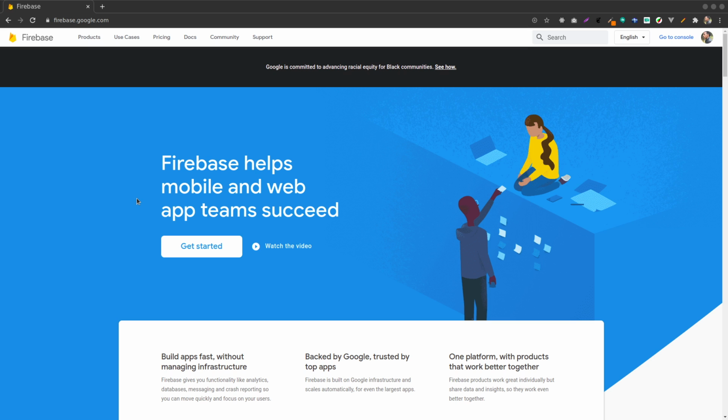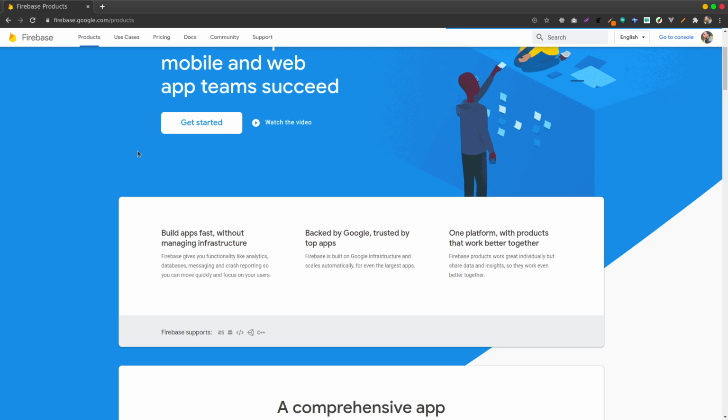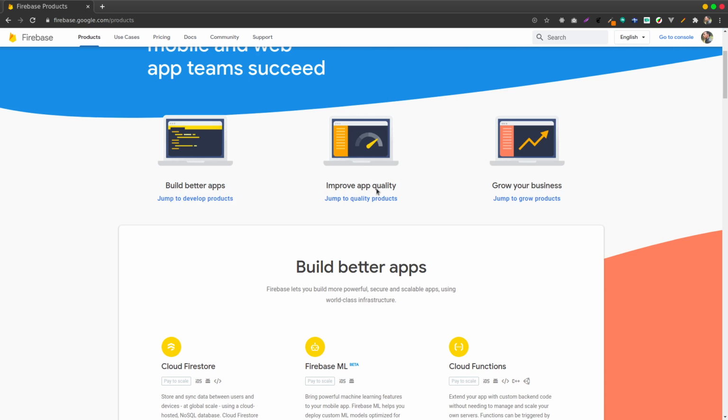And you can see the products on the product page, and there are very many. You can build apps with the products. You have Firestore, cloud functions, authentication, hosting, cloud storage, and real-time databases.